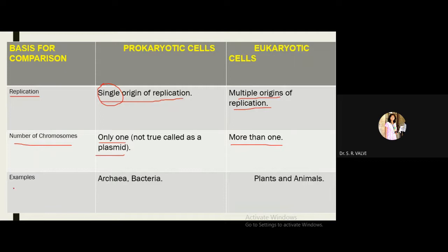See the last basis of comparison, that is the example. In prokaryotic cells, examples are archaea and bacteria, whereas in eukaryotic cells, the best examples are plants and animals. So these are the bases of comparison we have seen right now between prokaryotic cells and eukaryotic cells. Now let's move further to see the structure.